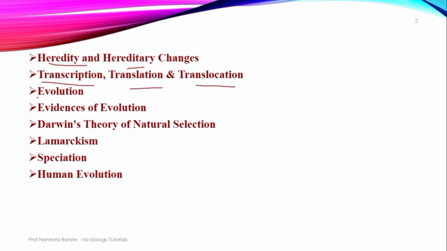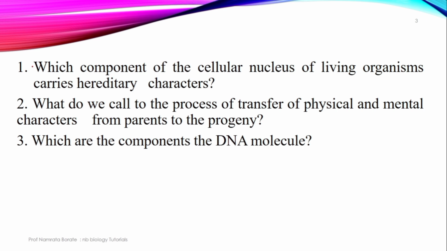The third concept which we studied is evolution, evidences of evolution. Next one is Darwinism's theory of natural selection. Next one is Lamarckism, speciation and the human evolution. In your textbook, can you recall what the first question is here?